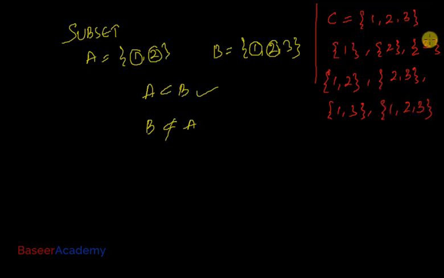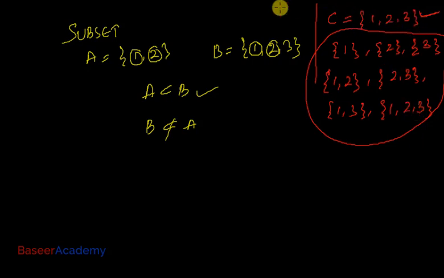So all these things that you see here are the sets that I can form from the set C. Set 1, set 2, set 3, set 1, 2, set 2, 3, set 1, 3, set 1, 2, 3. So these are the sets that I can form from the set C, which contains the elements 1, 2, 3. So how many sets have I formed? 1, 2, 3, 4, 5, 6, 7. I have formed a total of 7 sets.